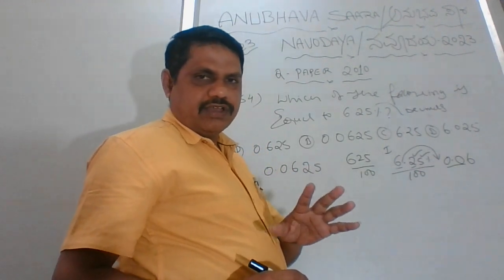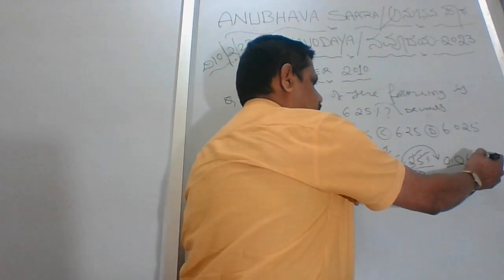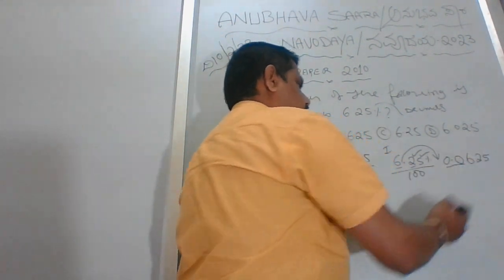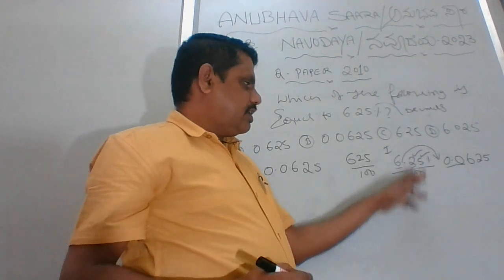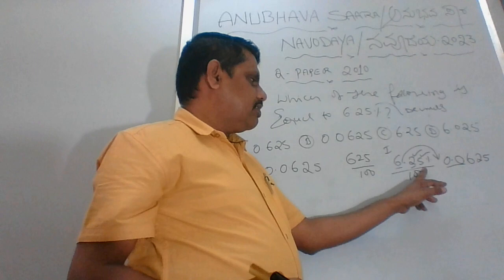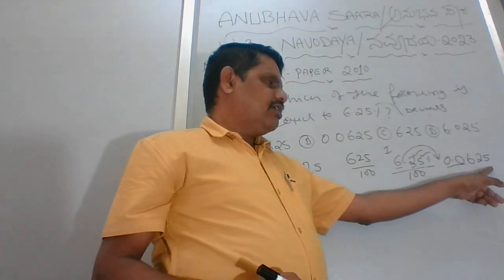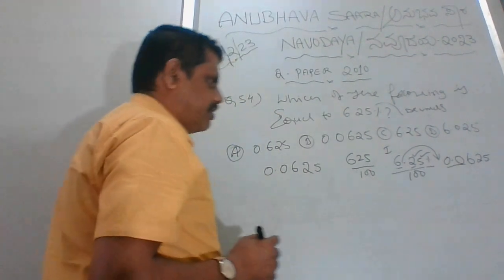Again 2 is there, we put 2, and we put 5. This is a very simple method. Anything that comes after the dot, you put as 0 dot 0. There are two numbers, so it came as 625 by 100. This is the answer, and here also the same answer.